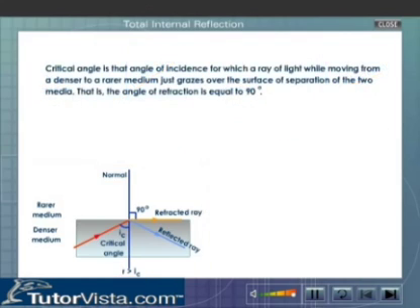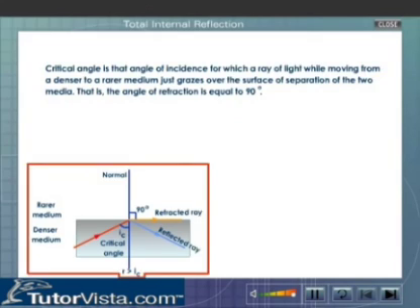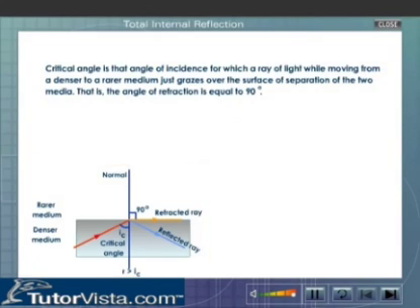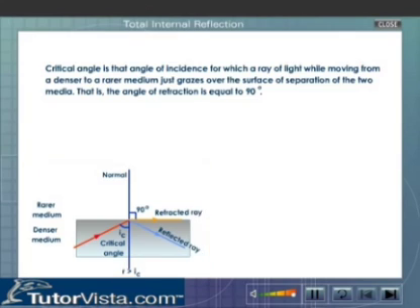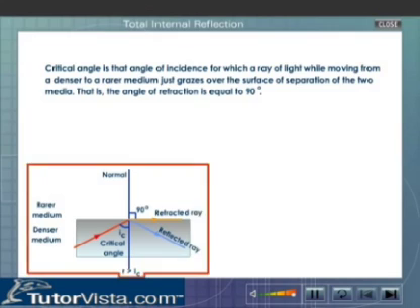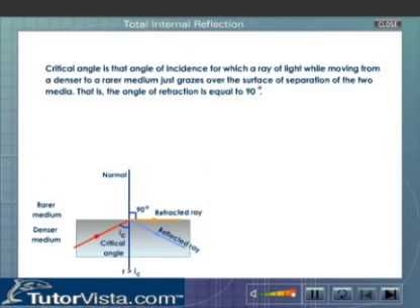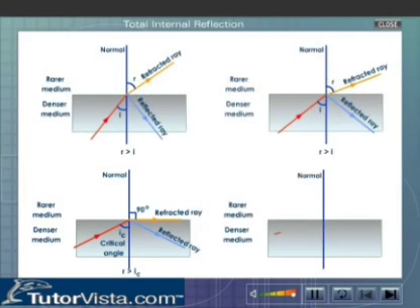Critical angle is that angle of incidence for which a ray of light while moving from a denser to a rarer medium just grazes over the surface of separation of the two media. That is, the angle of refraction is equal to 90 degrees. If we further increase the angle of incidence, the light ray, instead of getting refracted, bounces back into the same medium, obeying the laws of reflection. This is known as total internal reflection.